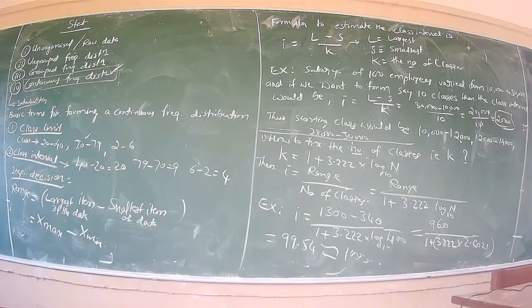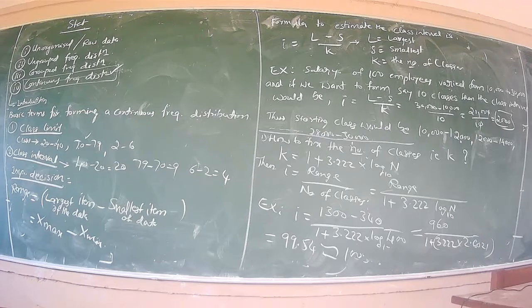Suppose we consider the classes 4 to 6 and 7 to 9. Here 4 to 6 is considered, 7 to 9 is considered, but it will not consider the ages lying between 6 and 7. So it is not correct. In such a situation, we form a continuous class frequency distribution without any gap. Continuity will be there, no gap will be there, as follows.